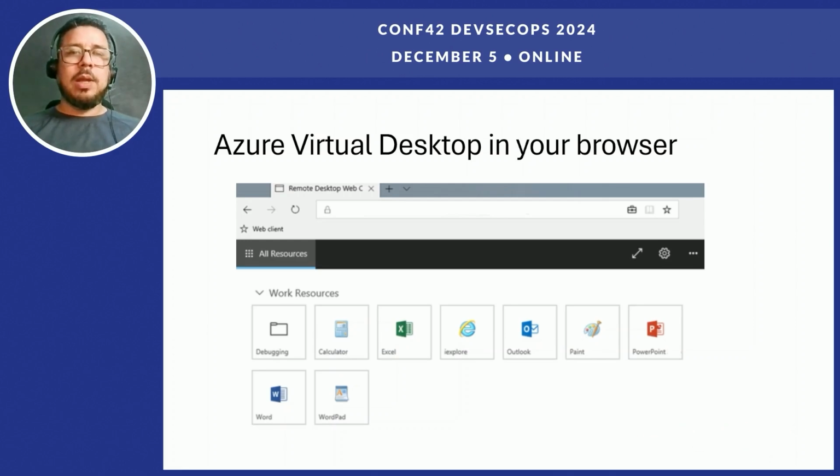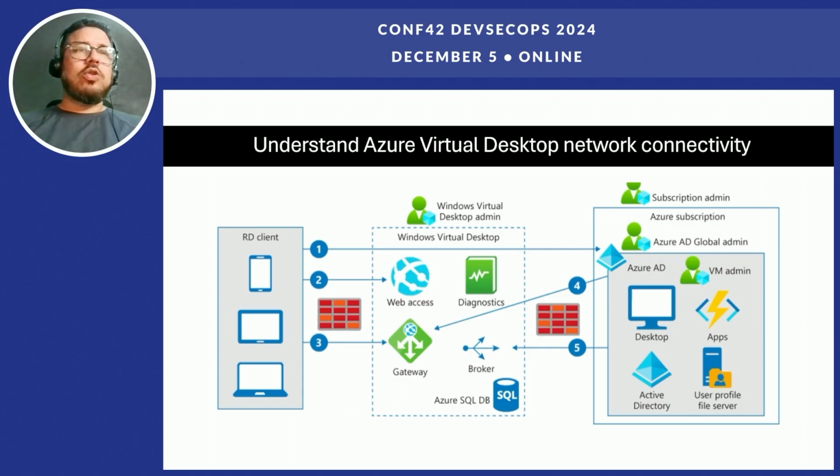the application. So to understand a little bit how Azure Virtual Desktop network connectivity works, let's say our user is on a laptop, tablet, or even a phone. They first authenticate in our Entra ID. During that authentication, they will use the web access, the portal, and if we have the authorization, we are also connected to the gateway, and it's Entra ID that will allow us to connect to our session host, our desktop application, and all that is through HTTPS.